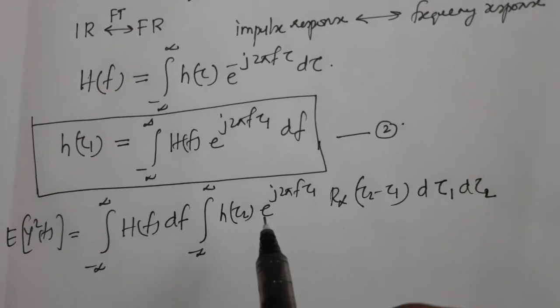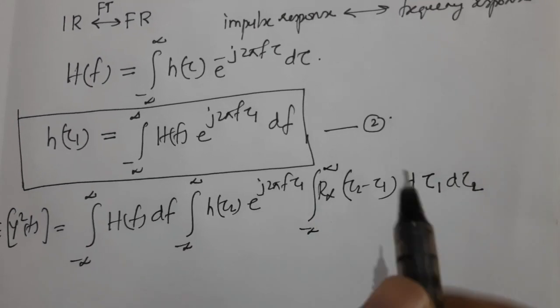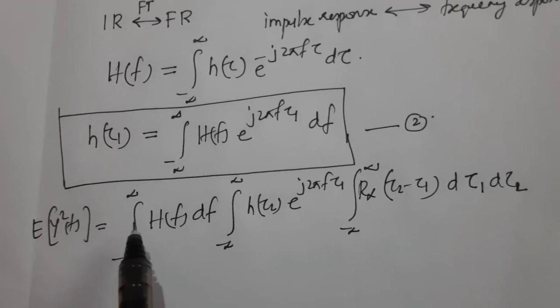So we have one more integral, from minus infinity to plus infinity, because this integral corresponds to this h(tau 1).